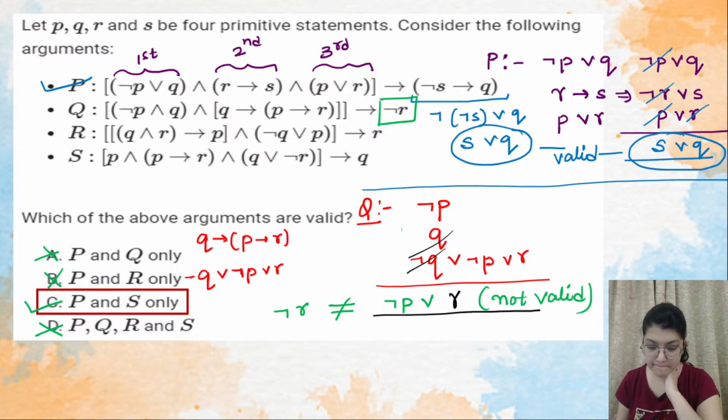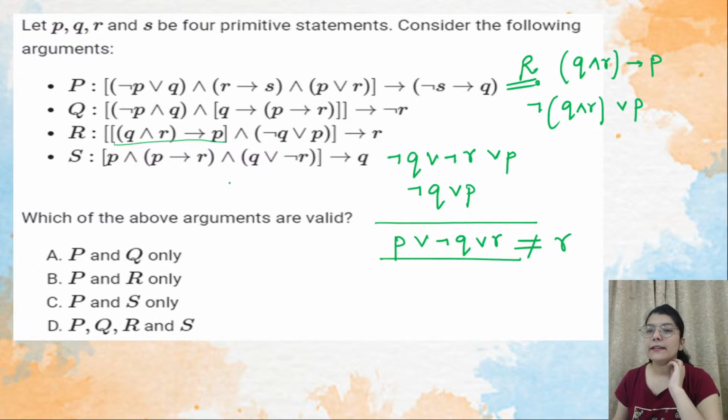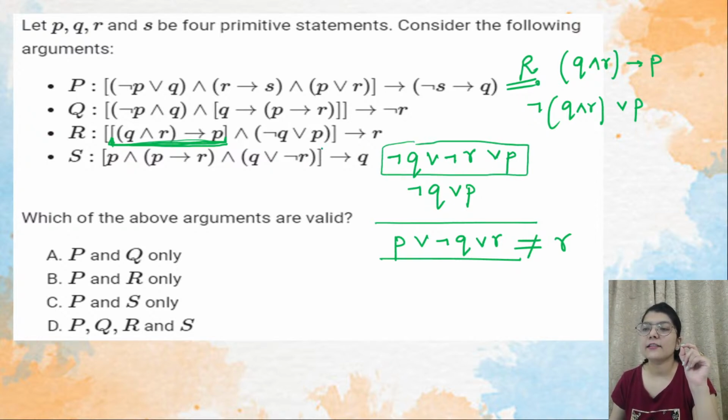Right? Why R is not valid? See, R is not valid. This R argument you are talking, the whole R argument. See, what you have to do, you have to first open the brackets one by one, okay? So this is the first whole bracket. So what you will do, you will open it. So when you will open it, what you will get, you will get that this is Q and R implies P, okay? So what you did, you open this bracket, you will get this thing when you will open the first premise. And we have and. So as soon as we'll see and, we will write it in the next line, that is your next premise.